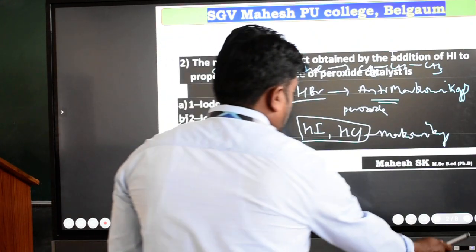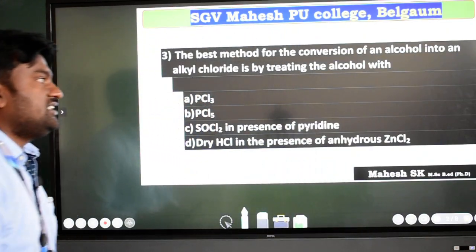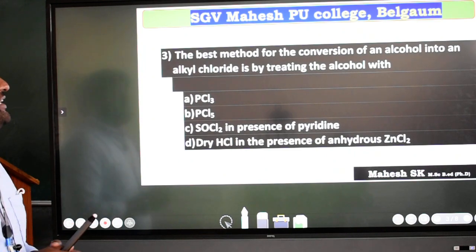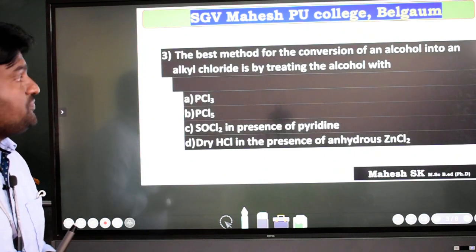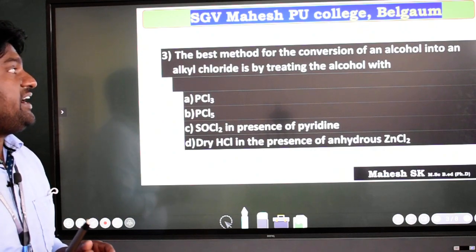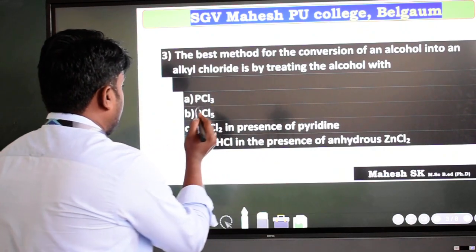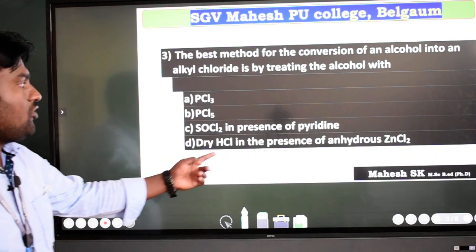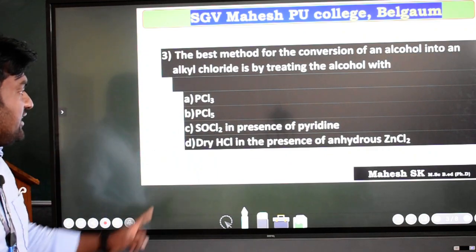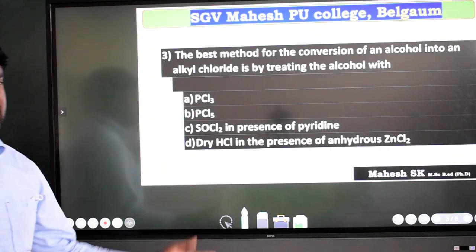Then I will go with the next question. The best method for the conversion of an alcohol into an alkyl chloride is by treating the alcohol with: phosphorus trichloride, phosphorus pentachloride, thionyl chloride in the presence of pyridine, or dry HCl in the presence of anhydrous zinc chloride. That is the Lucas reagent.